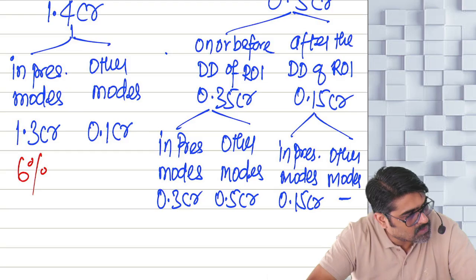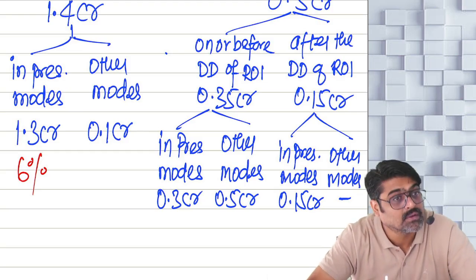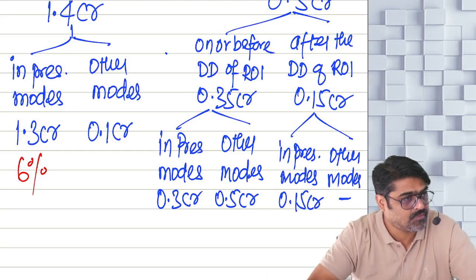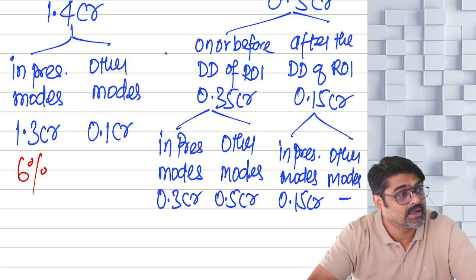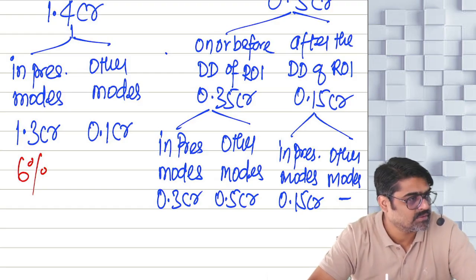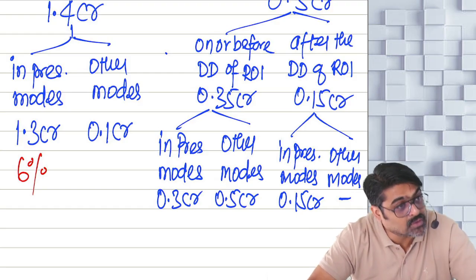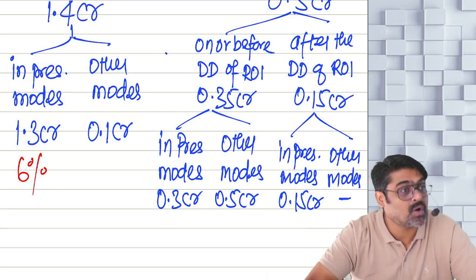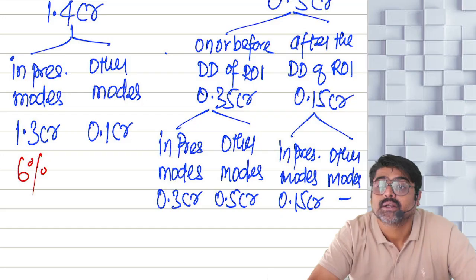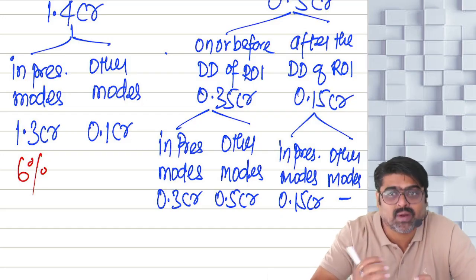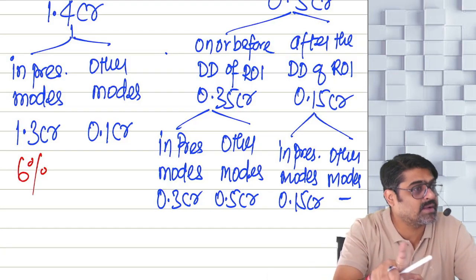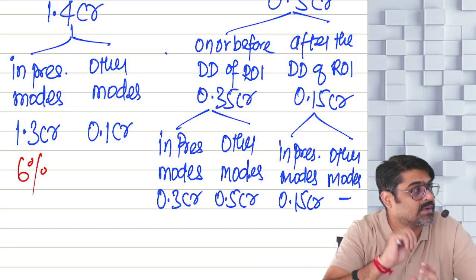So any turnover which you have received in this year, on that you have to apply 8% only. But if it is received in prescribed modes, then you can apply 6%. But if you receive the turnover on or before the due date of filing ROI also, on that turnover also you can apply 6% provided it is also received in prescribed modes.